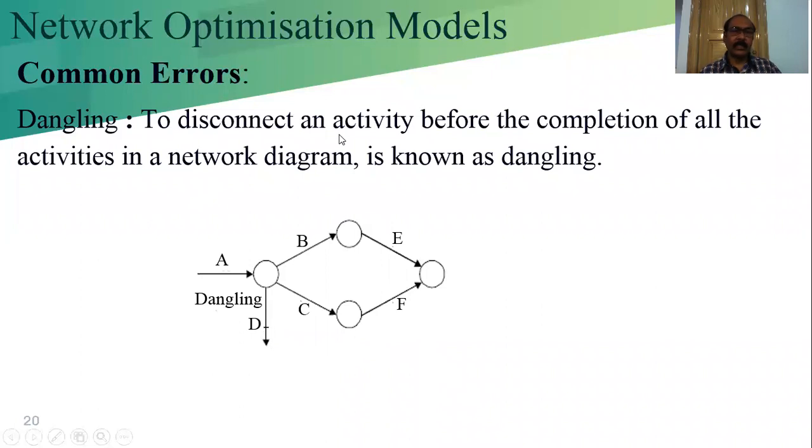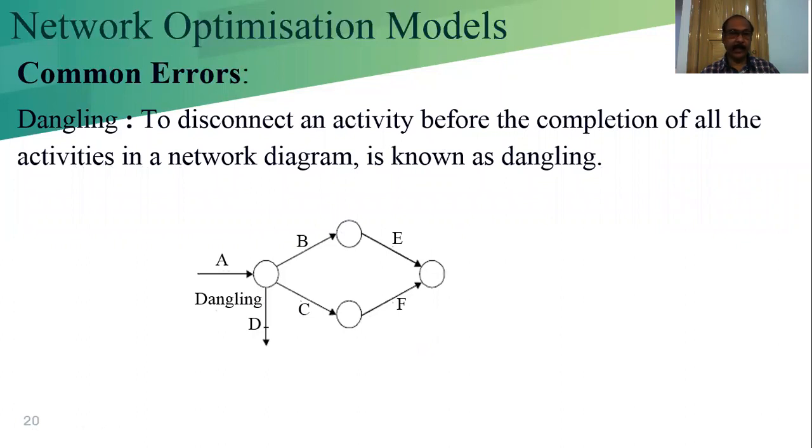To disconnect an activity before the completion of all the activities in a network diagram is known as dangling. That means it is hanging separately. Which activity is hanging or completed separately, that is known as dangling.